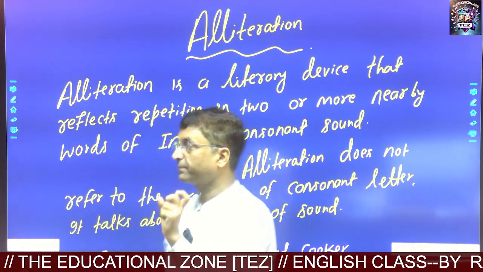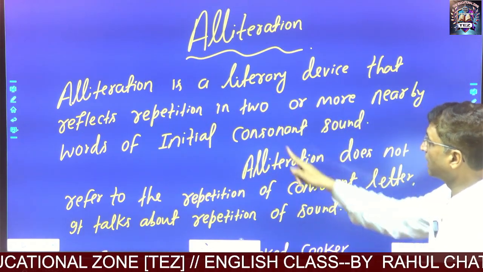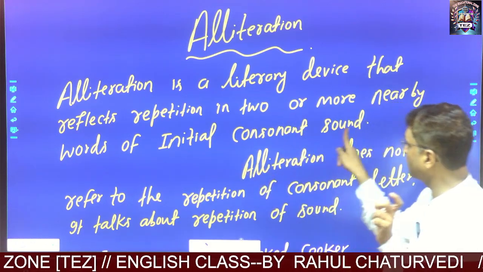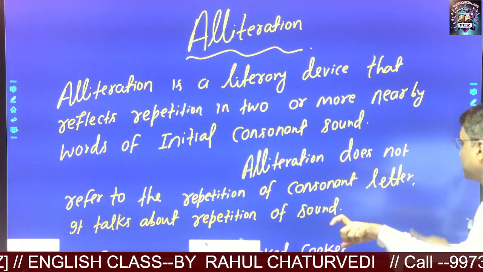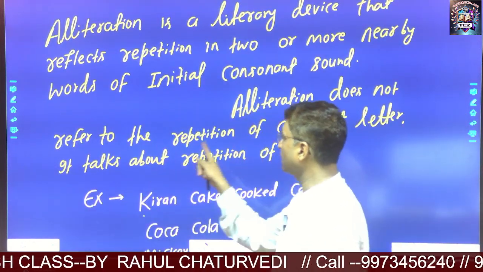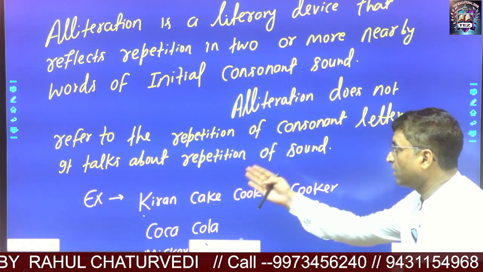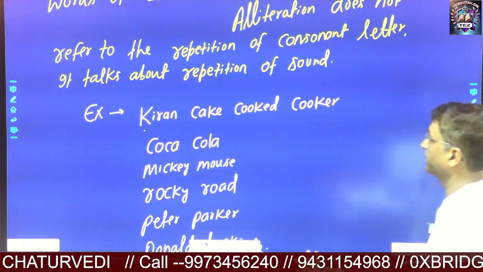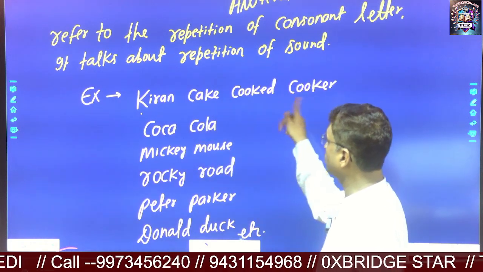So what did you notice? Actually, alliteration is a literary device that reflects repetition in two or more nearby words of initial consonant sound. Here I would like to add one more thing, that alliteration does not talk about repetition of consonant letter. On the contrary, it talks about the repetition of sound. You may take some examples of alliteration. So the words before you are Kiran cake cooked cooker.